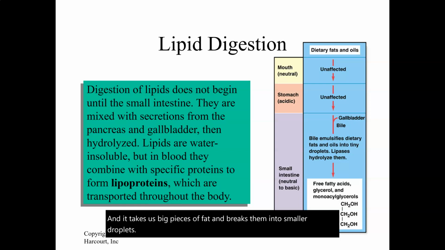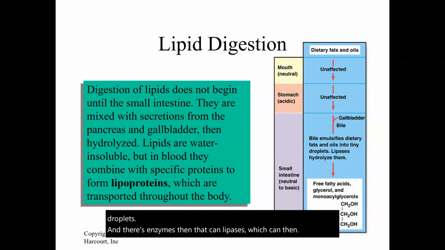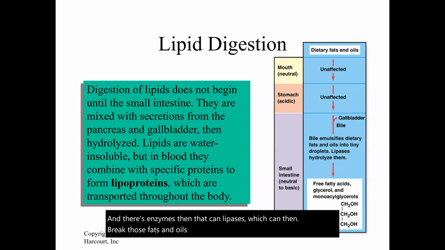And there are enzymes, lipases, which can then break those fats and oils into free fatty acids, glycerol, and the monoacylglycerols that are the formation of fats and oils. Once those are smaller pieces, then there are lipoproteins, which can attach to those things and transport them through the body where they're needed.